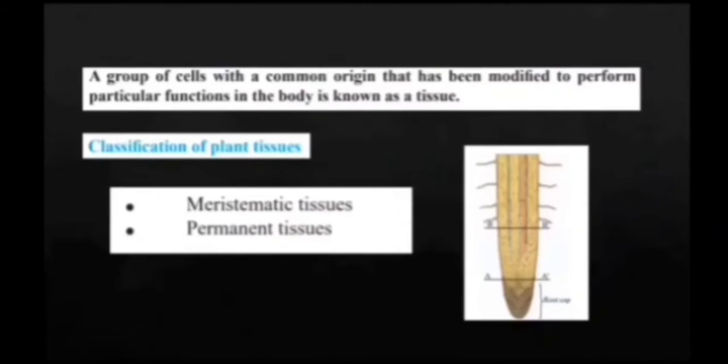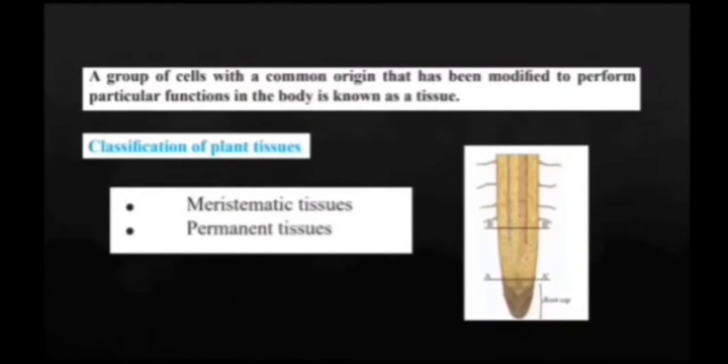In plants, tissues are classified on the basis of cell division, namely meristematic tissue and permanent tissue. Meristematic tissues in plants consist of a mass of undifferentiated cells, whose main function is to participate in plant growth.